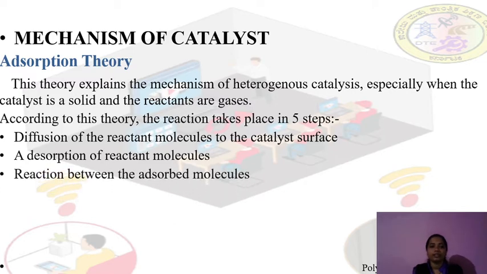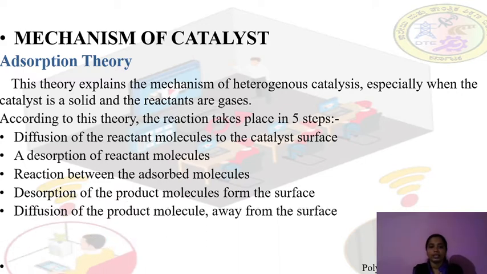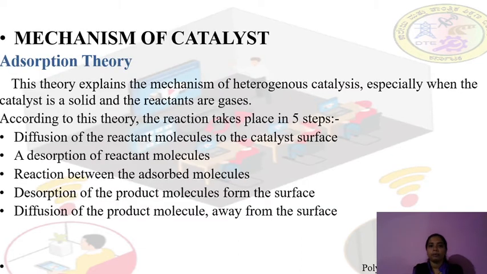Third, there is a reaction between the adsorbed molecules, that is, the reactant molecules and the catalyst surface. The next is desorption of the product molecule from the surface, meaning the product molecule is removed from the catalyst surface. Now we get the catalyst and the product separately. Next, diffusion of the product molecule away from the surface. Okay, this is the mechanism of the catalyst.